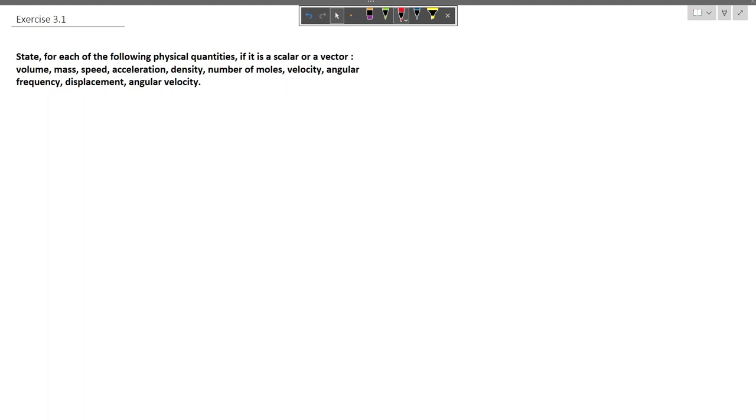Question says, state for each of the following physical quantities if it is a vector or a scalar.